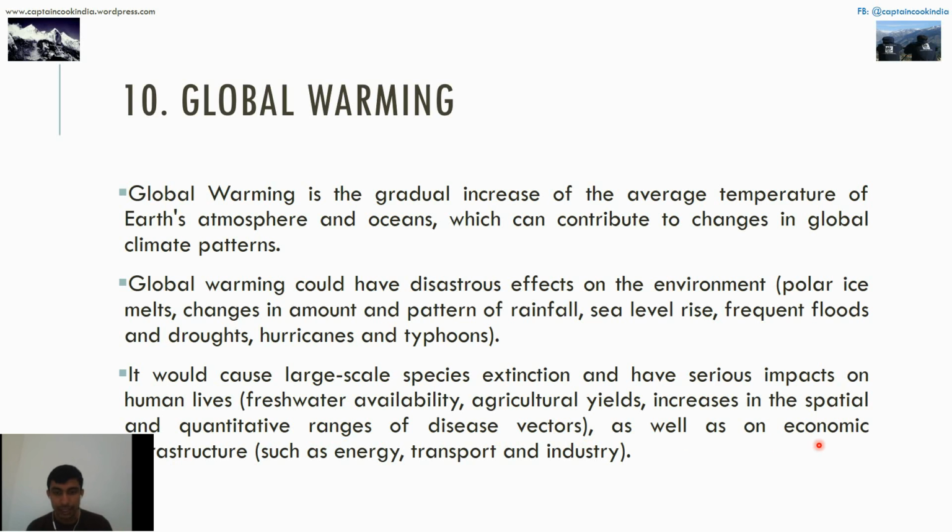Stop using private personal vehicles; use public transport. Another one is to use LEDs less compared to CFLs and normal halogen bulbs. It will reduce emission of CFC, chlorofluorocarbons, and CFC gases basically act as a trap for solar radiation. They trap solar radiation, they don't release it, and they hold it.